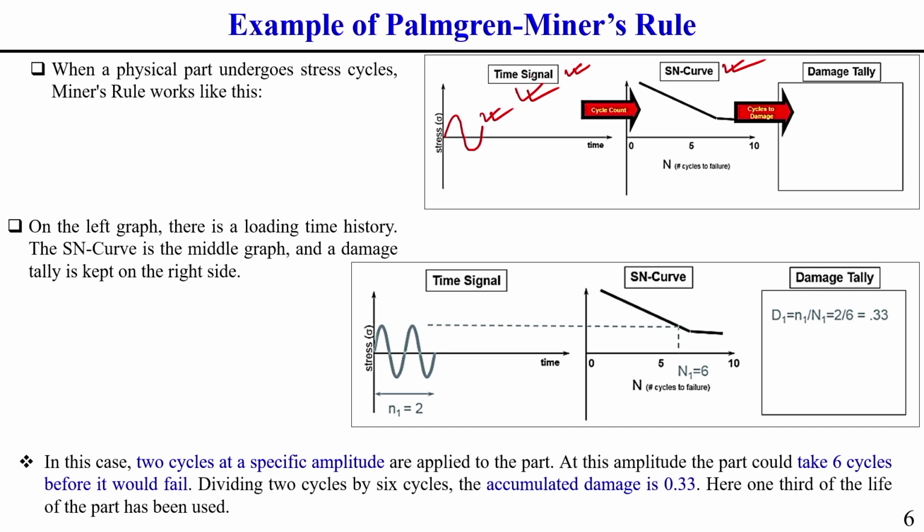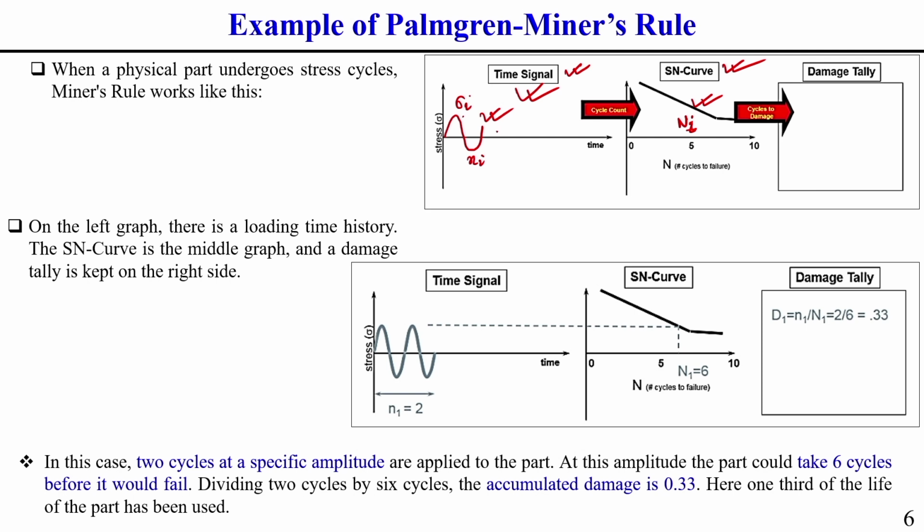Based on this time signal, whatever the amplitude of the stress level, with the help of the SN curve we can find the fatigue life for this stress level Ni. Let us say it is subjected to a stress level sigma i and the number of cycles is Ni. Corresponding to this sigma i amplitude, by using the SN curve we can easily find the fatigue life for that particular stress level. So we can find this capital Ni from the SN curve.